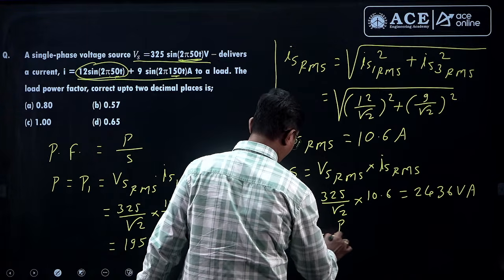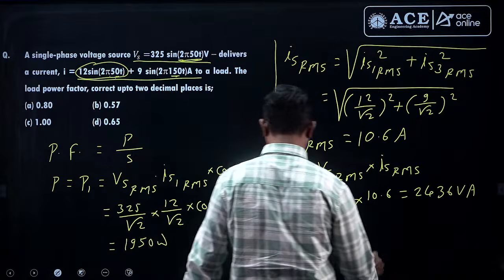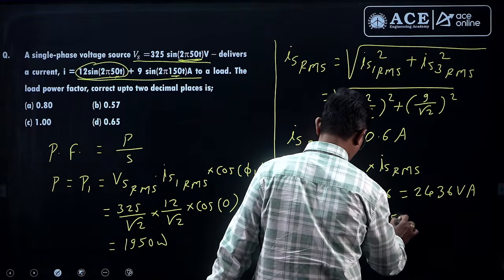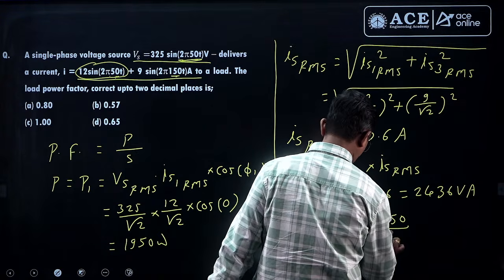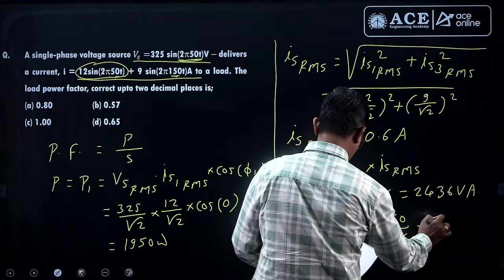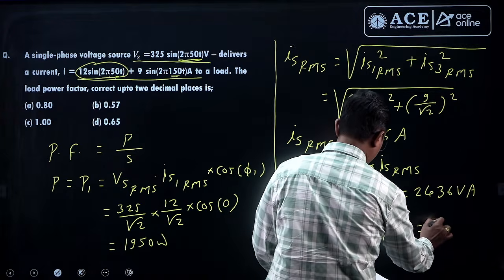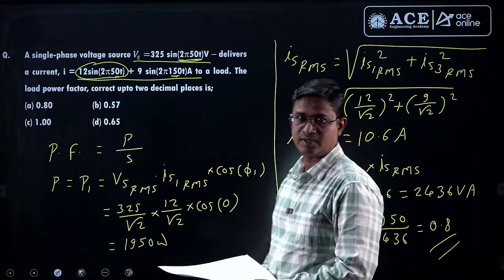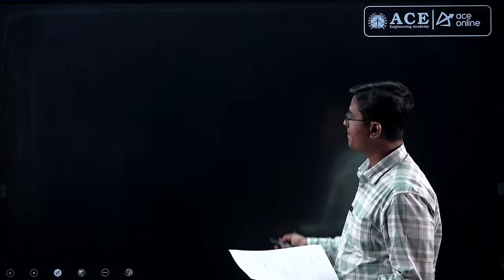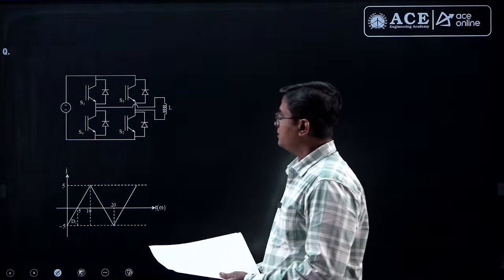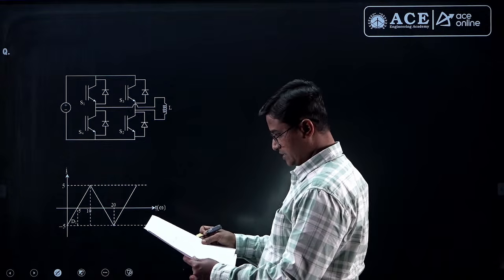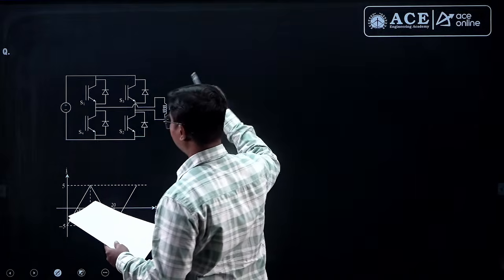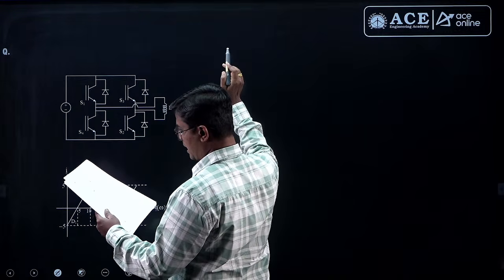Is equal to P by S. P is 1950 upon S 2436. If you simplify this, you will get it as 0.8, right? 0.8. Yeah, next question. I think in this question, they have asked about the RMS value of